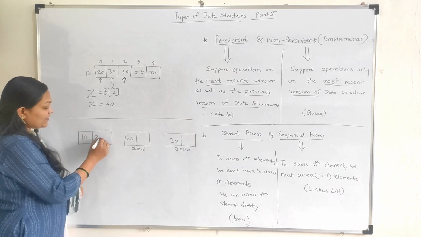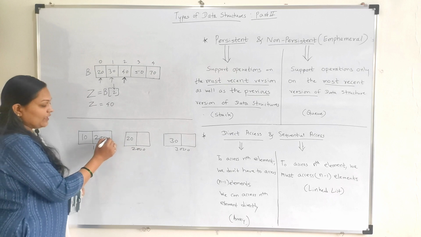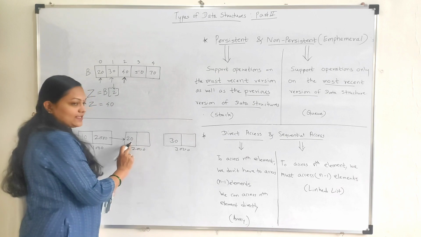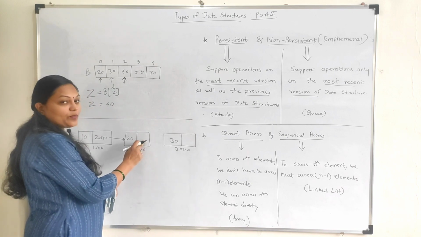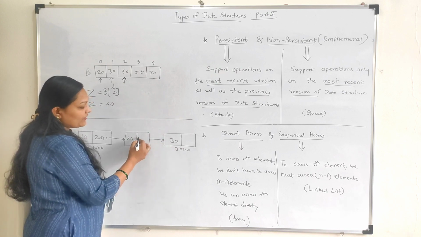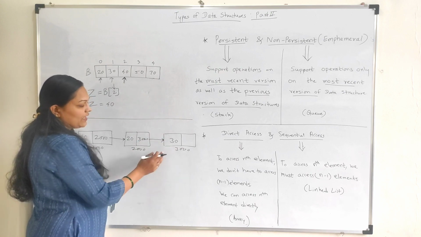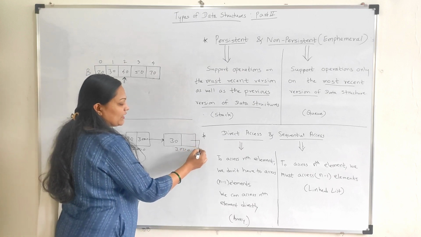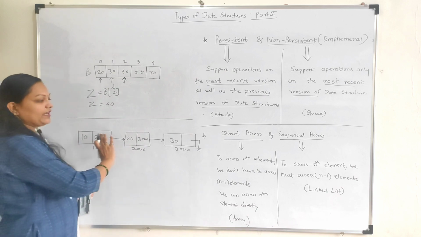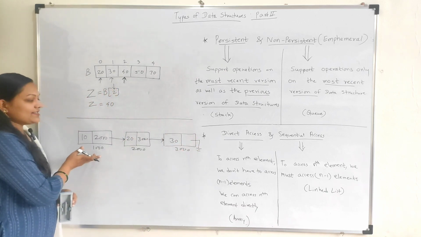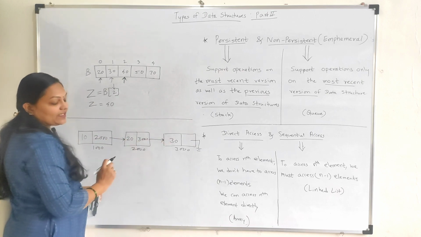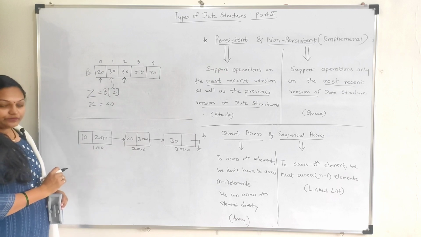So what is the address of the next element? That is 2000. These two are connected. Next, here is the data and it consists of the address of the next element. So the next element is this one. What is the address of it? That is 3000. And after that there is no particular element, which we represent as null. No element after this. Meaning in this linked list there are three elements, and the data we are storing is 10, 20 and 30.